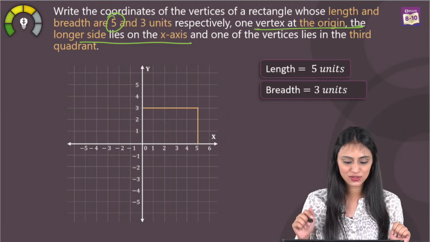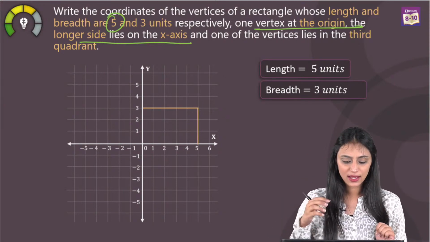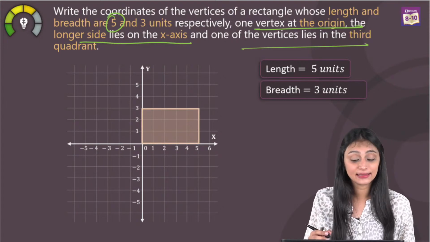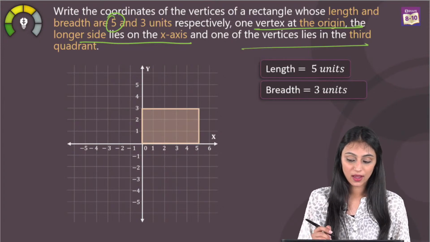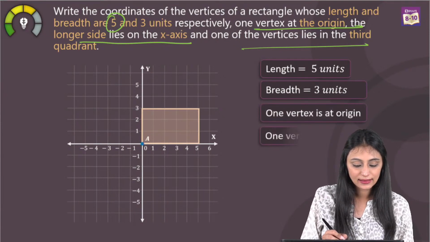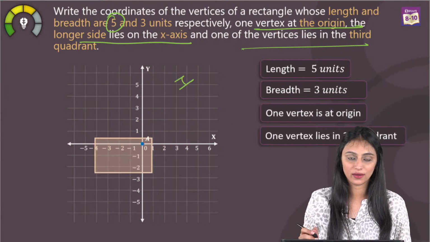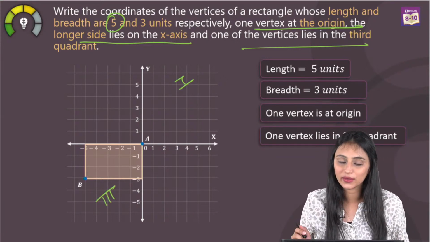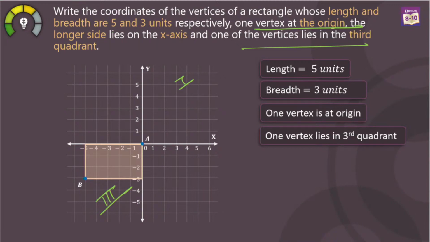This is on the x-axis, so it is completely satisfying all this. Now, coming to the fourth one: one of the vertices lies in the third quadrant. But what we see here is that all our vertices are lying in the first quadrant. For the third quadrant, it actually has to be in the third quadrant, right? So you see, again I'm reading out the question.